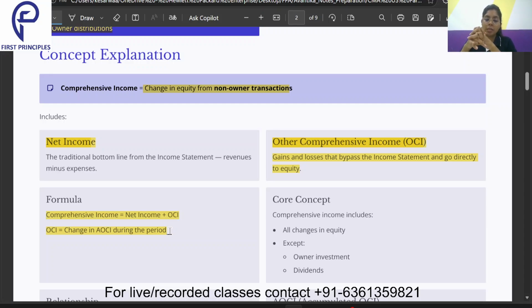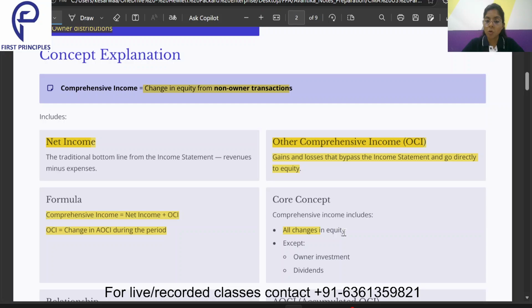Accumulated other comprehensive income. So what happens now? Suppose last year my AOCI, accumulated other comprehensive income, is $100. This year my AOCI is $150. So the increase of 50 in accumulated other comprehensive income will be termed as the OCI for this particular year. That is the other comprehensive income for this year. Now, comprehensive income, what does it include?